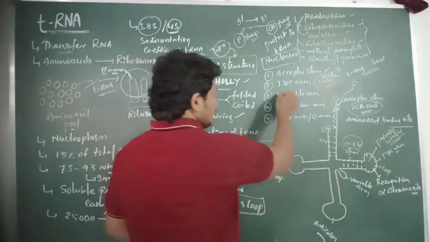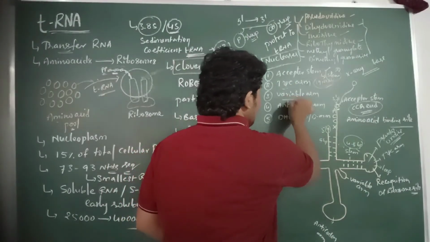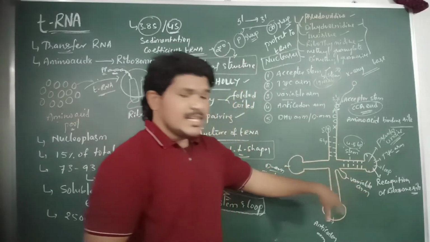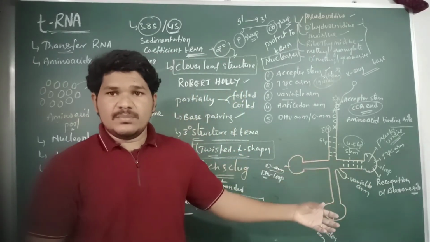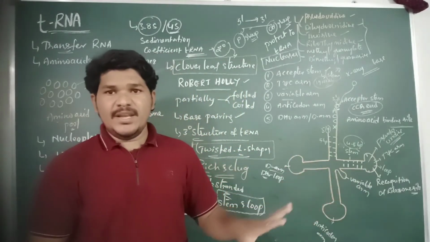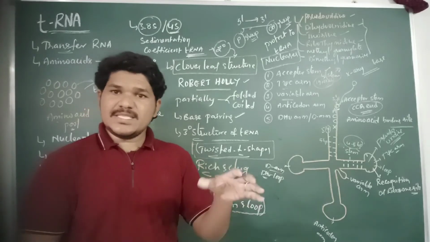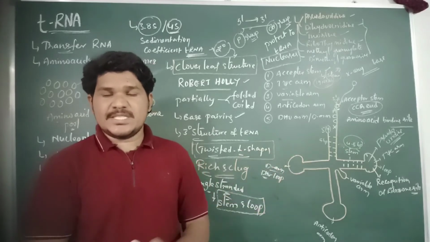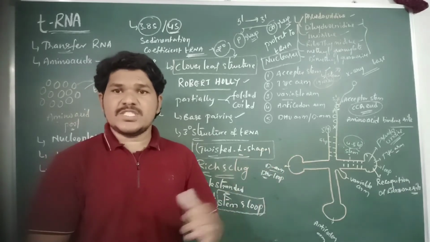And then the next one is the variable arm. In some tRNA molecules, the variable arm may consist of both stem and loop. But in some tRNA molecules, only the loop region is present, with no stem region.